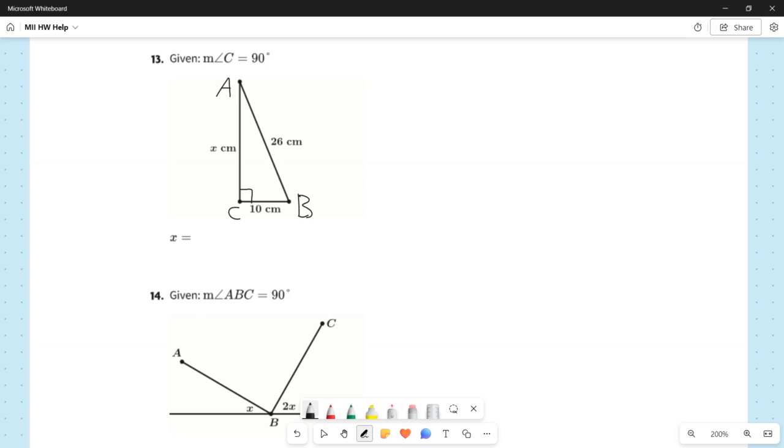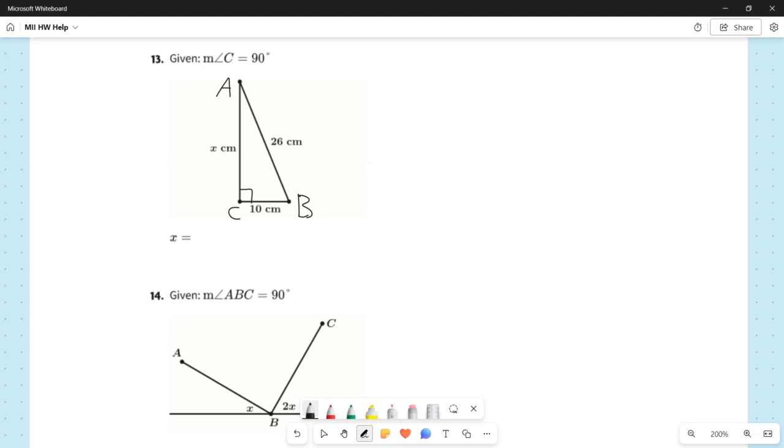All right, so that's all the information that we're given that wasn't in the picture already, and we want to solve for x. So what we have here is a triangle. Because angle C is 90 degrees, this triangle is a right triangle. A right triangle has exactly one right angle in it. It also has two acute angles, but all you need to say is that it has one right angle. So this is a right triangle. And in this situation, we know the lengths of two of the sides, and we are being asked to find the length of the third side.